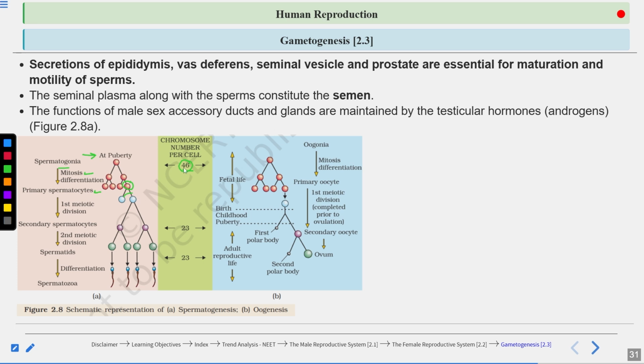Primary spermatocytes are also diploid. They will have 46 chromosomes. Primary spermatocytes undergo the first meiotic division to form secondary spermatocytes. These were the primary spermatocytes, and these are the secondary spermatocytes. Secondary spermatocytes undergo the second meiotic division to form four haploid spermatids. They will have 23 chromosomes. The spermatid will transform into spermatozoa by spermiogenesis.